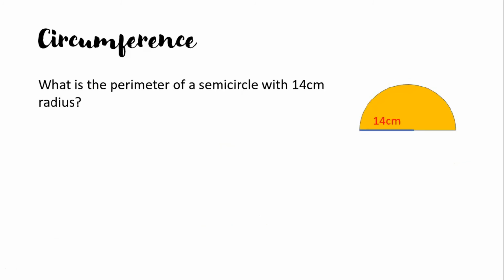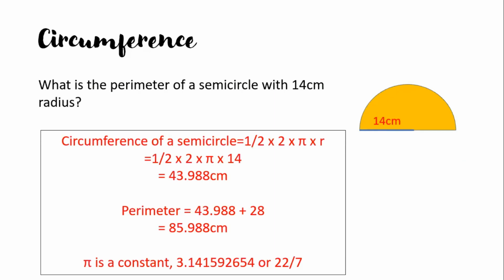What is the perimeter of a semicircle with 14 cm? Circumference of a semicircle. We know that the circumference of a semicircle is half. So half times 2 times pi times 14. You got 43 point. Okay, my mistake.